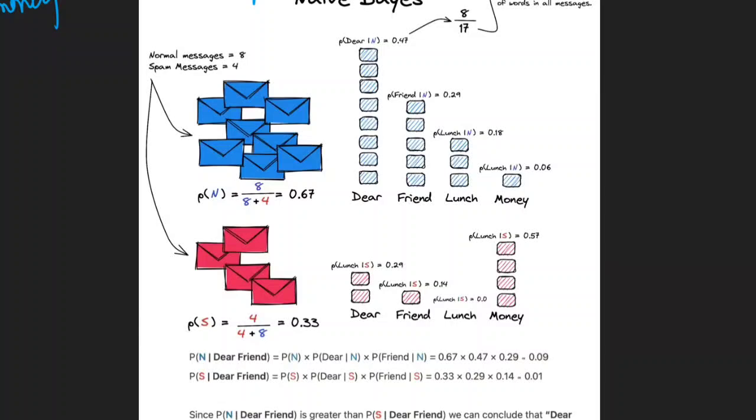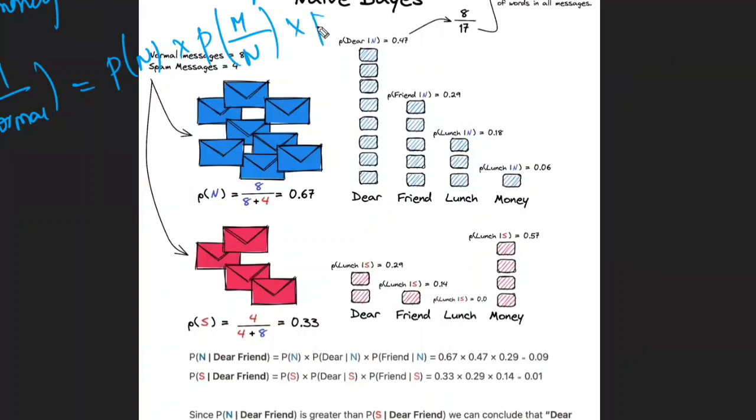Probability of normal for this given mail: probability of normal into probability of the first word, money, in normal, into the second word, again money in normal, into the third word, more, probability of more in normal, into the probability of money again in normal.